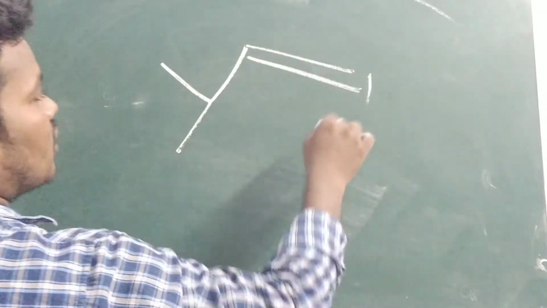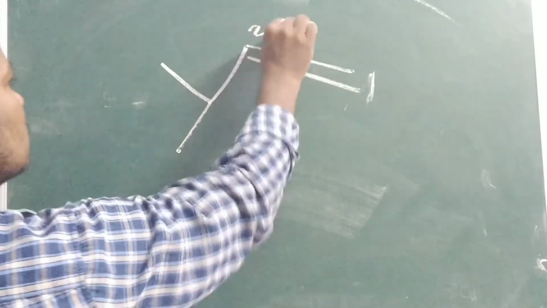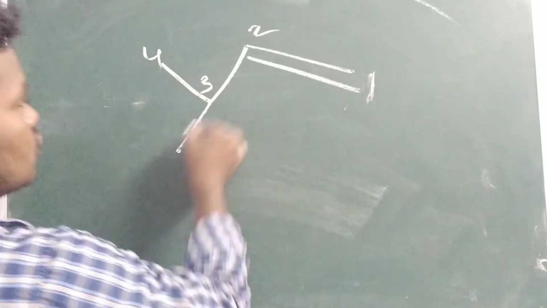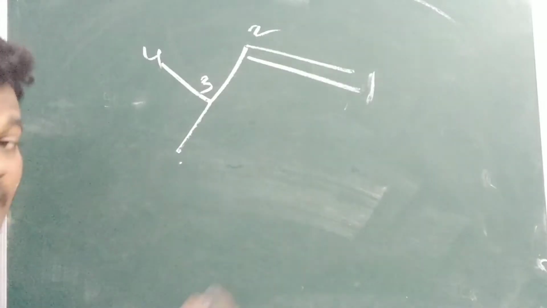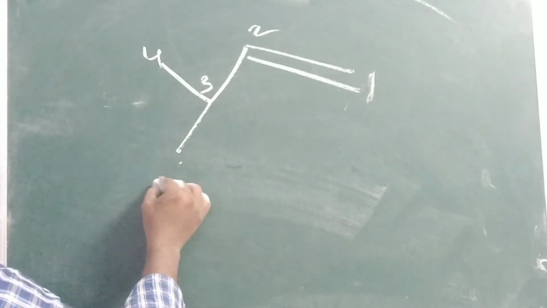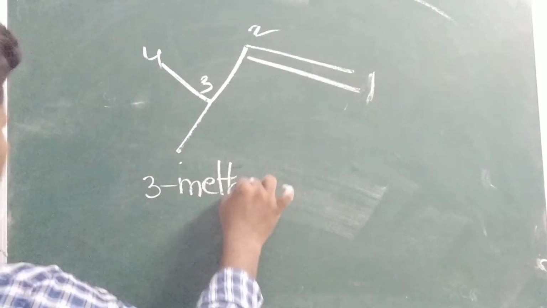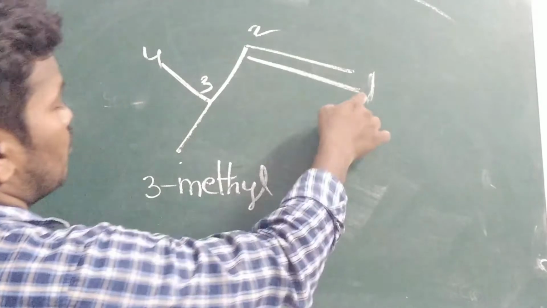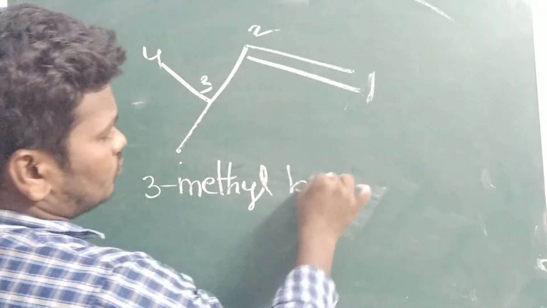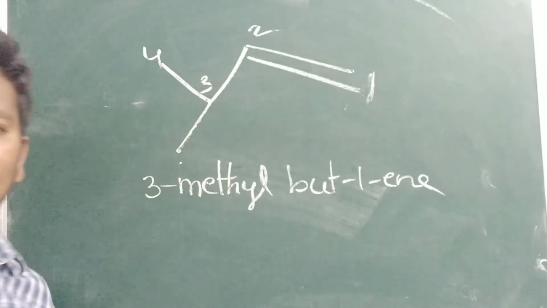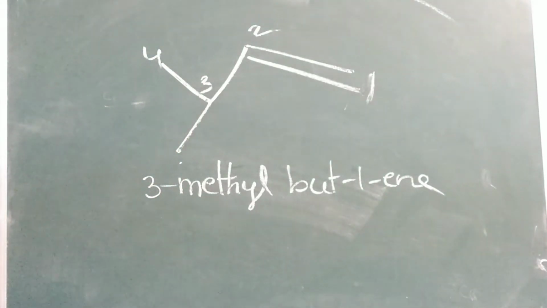Just now I said the double bond should get the least number, so 1, 2, 3 or 4. The third position has a methyl group and the first position has a double bond. So how can you name it? 3-methylbut-1-ene, you can write it like this. Next example we can see.